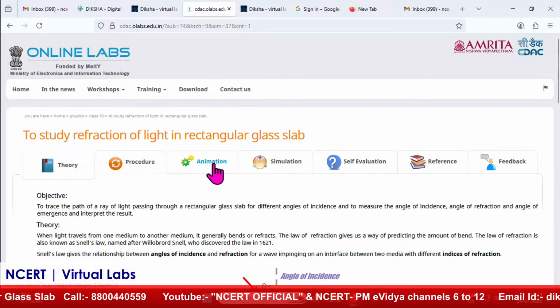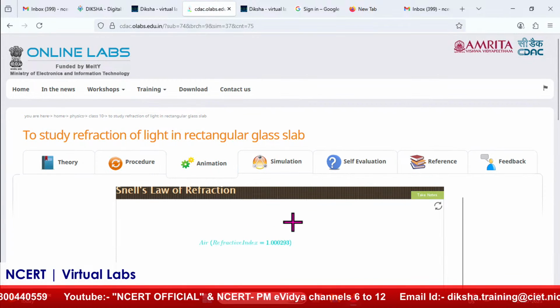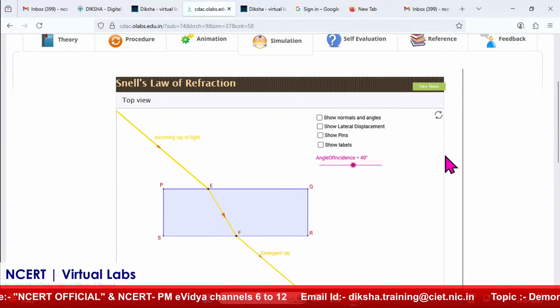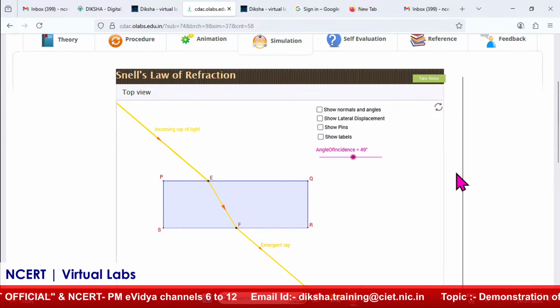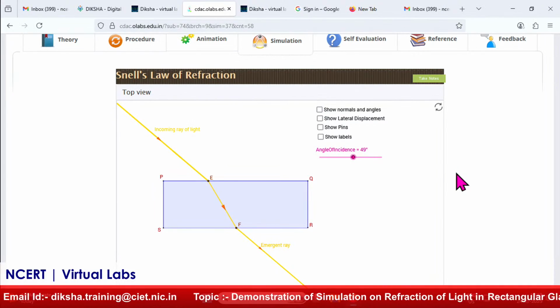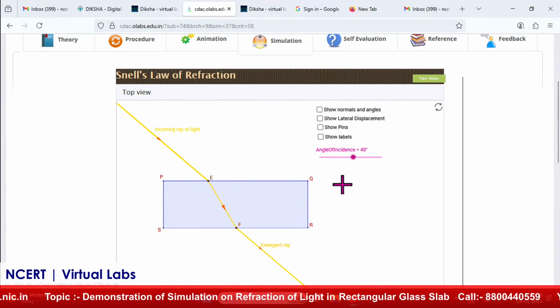The procedure is already there, and the animation part is also there; the learner can see the entire animated version of the same experiment. The procedure explains how you are going to perform the experiment. That is more for when we are doing it in practical labs, with a sheet of paper and everything, as explained over there, okay. The animation part tells how to do this experiment entirely. So, we are going directly to the simulation part and we will do this.